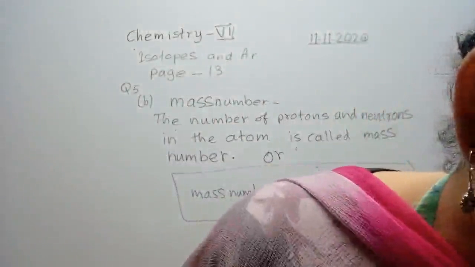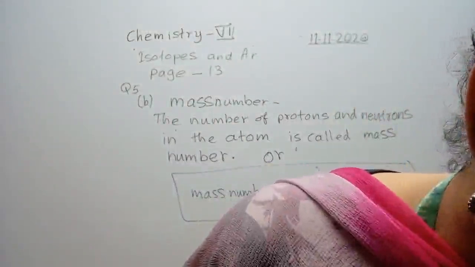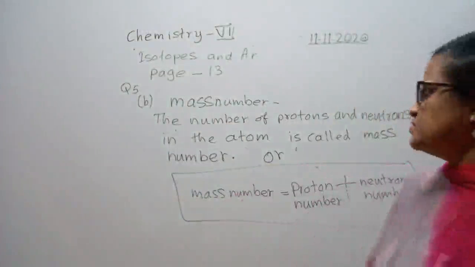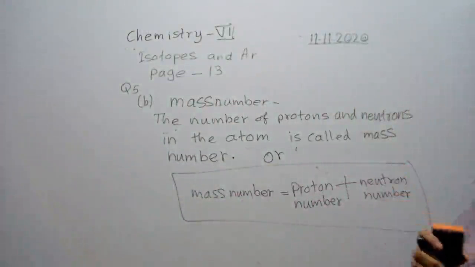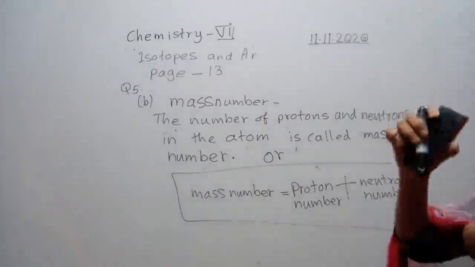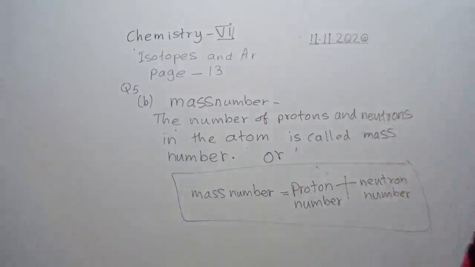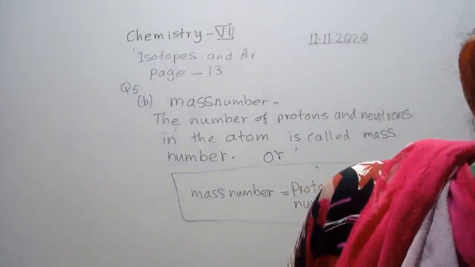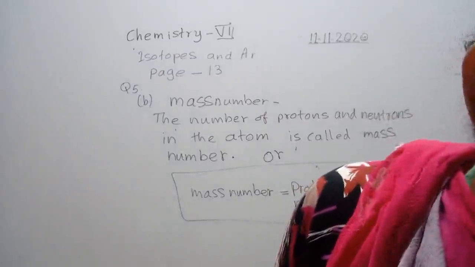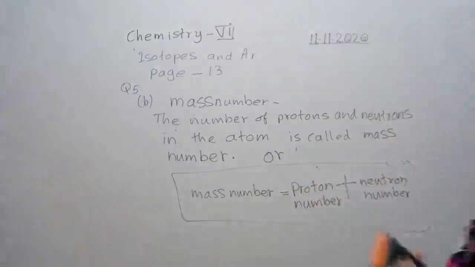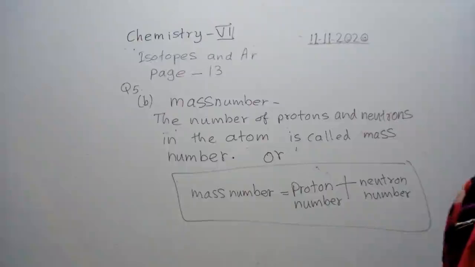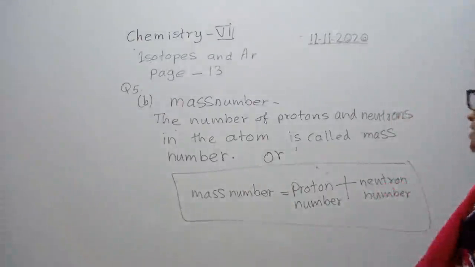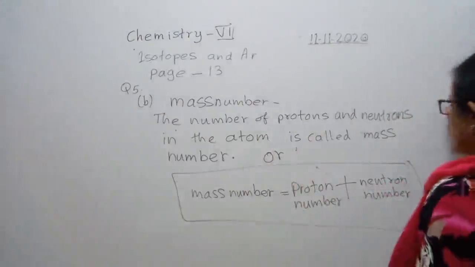Question 6: Name each of these atoms and say how many protons, electrons and neutrons it has. Okay students, if we know the mass number and atomic number, we can find the number of neutrons in an atom also. This is also shown in your textbook: neutron number equals mass number minus atomic number. And question 6 we will do as a table. Question 5, answers A and B finished.